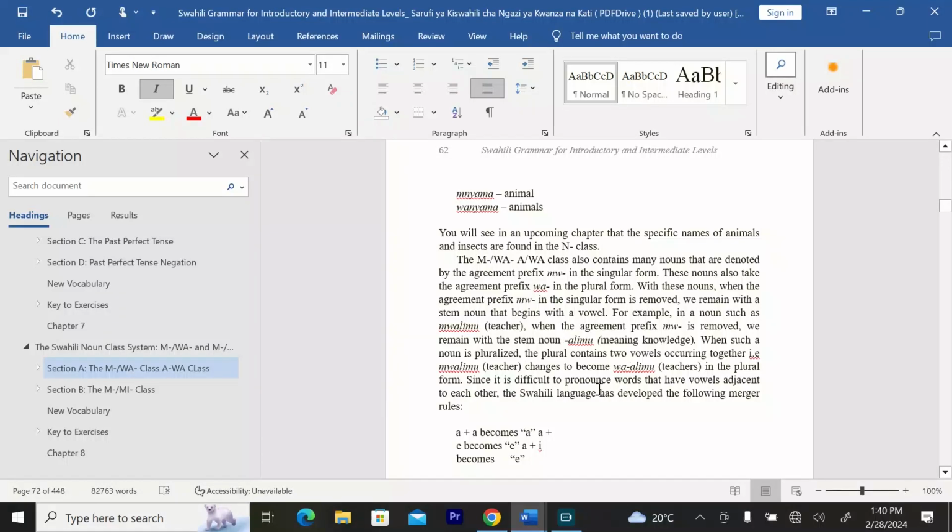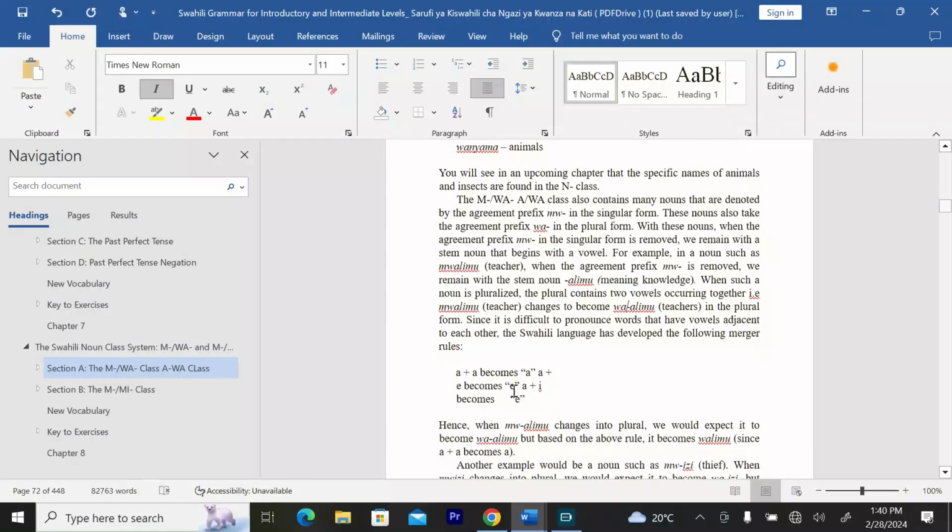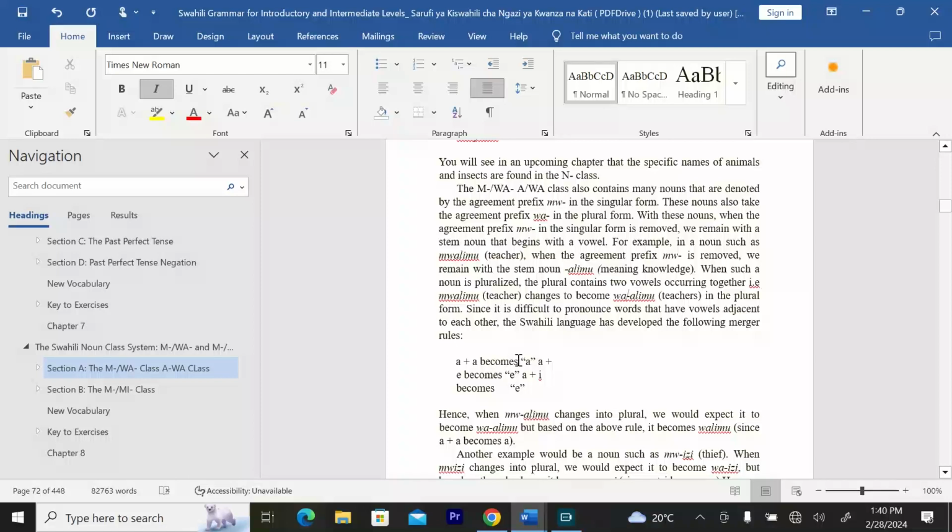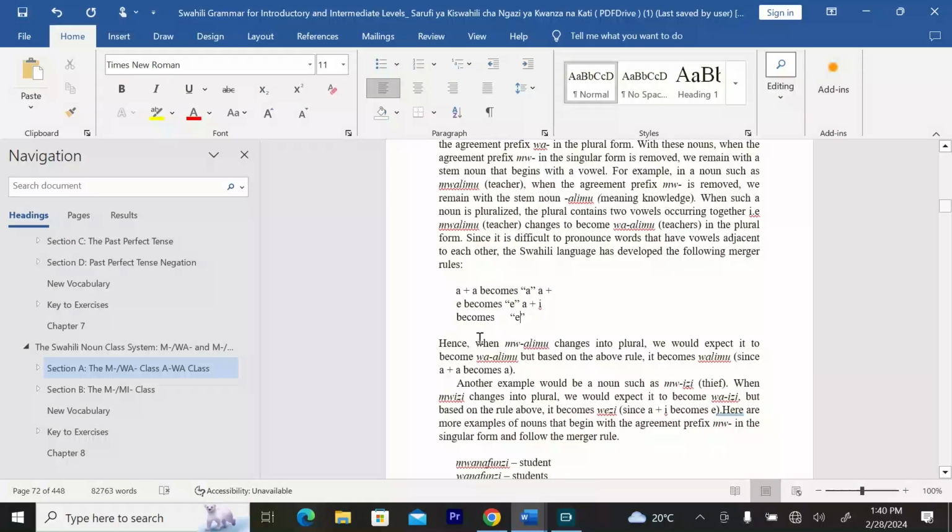Since it's difficult to pronounce words that have vowels adjacent to each other, the Swahili language has developed the following merger rules. A plus A becomes A. A plus I becomes E. Hence, mwalimu changes into plural. We would expect it to become waalimu, but based on the above rule, it becomes walimu, since an A has been removed to form a single A.